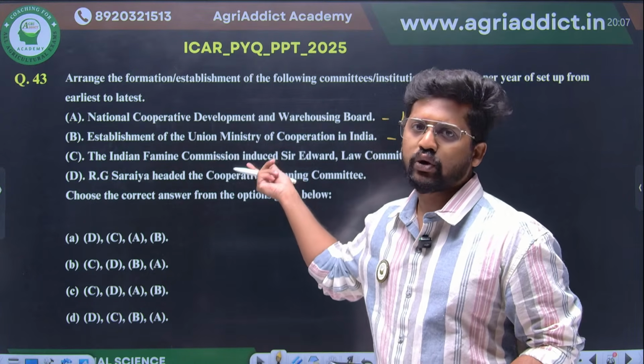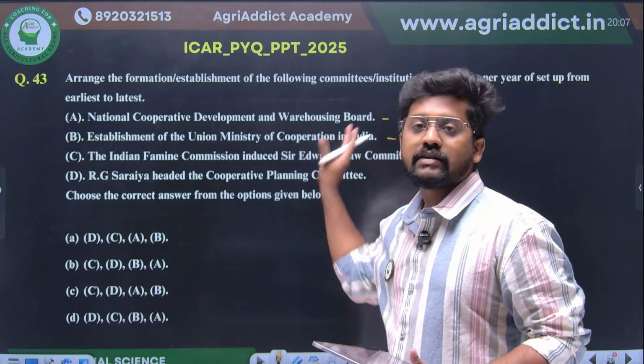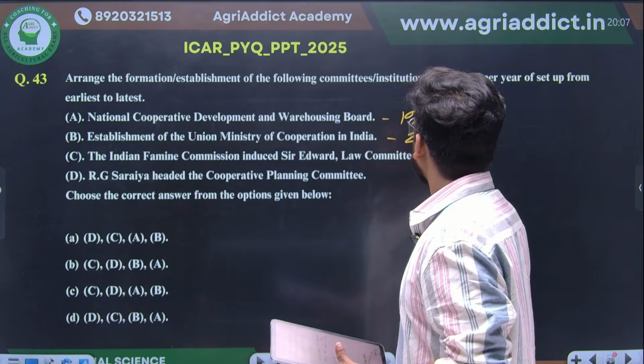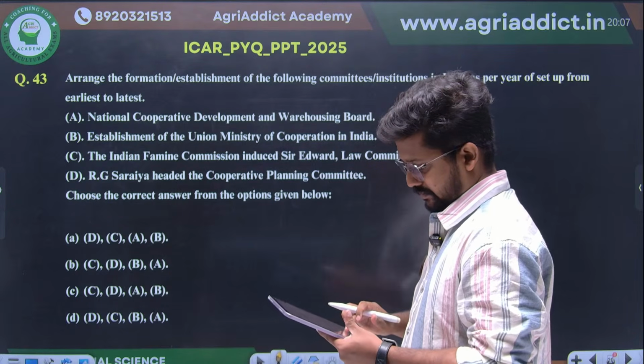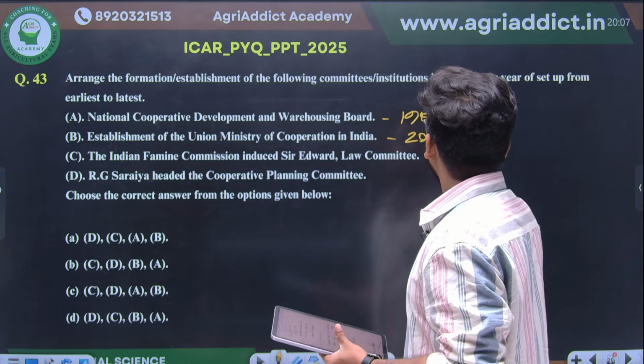This separate Ministry for Cooperation was established, so this is the newest one. I think 2023, sorry, 2021. This came in 2021.